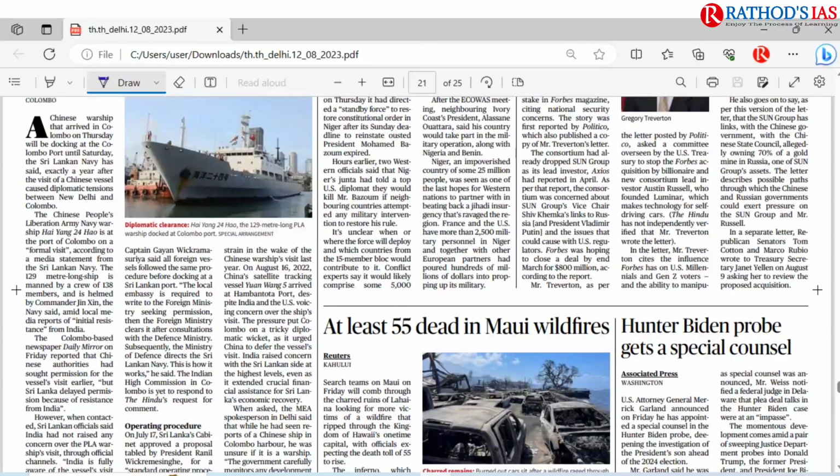So these are some important articles that appeared in today's Hindu newspaper.